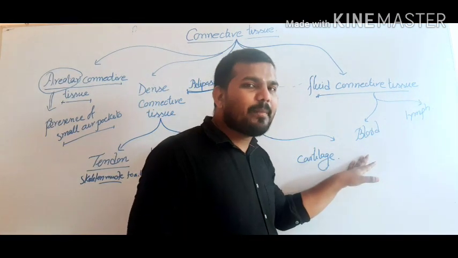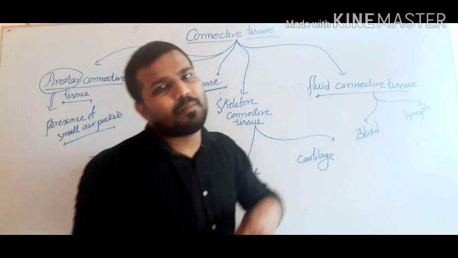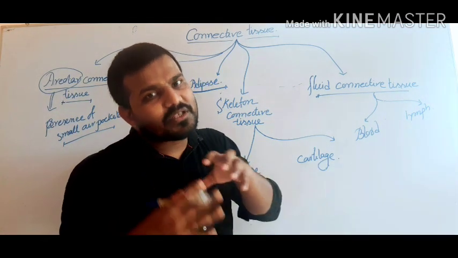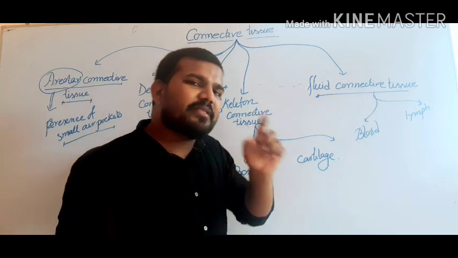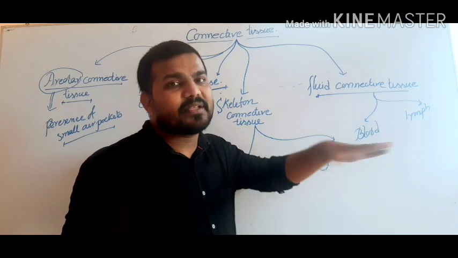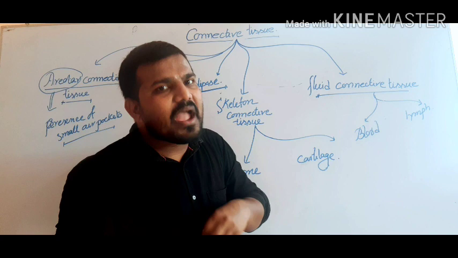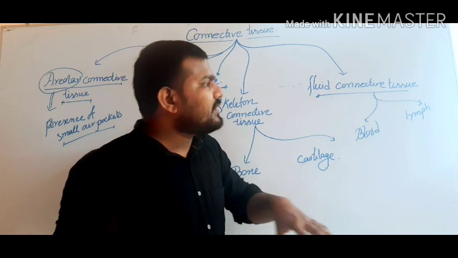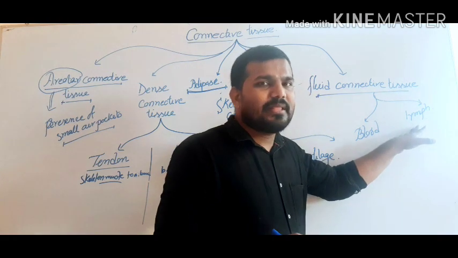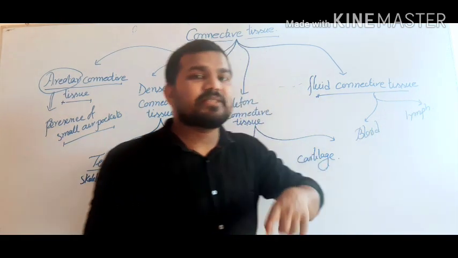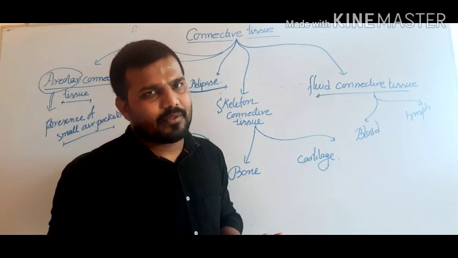Blood is the primary circulatory medium of our body because over 90% of circulation takes place by the blood. That's why blood is termed the primary circulatory medium of our body. And some amount of circulation also takes place by the lymph. That's why it is termed the secondary circulatory medium.